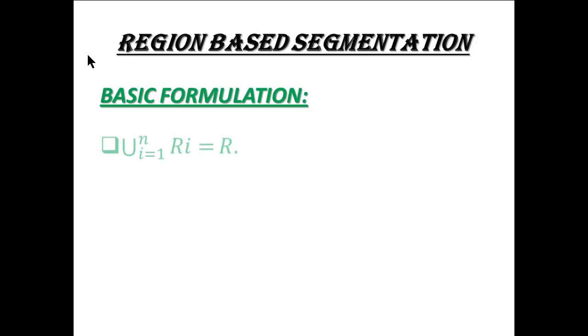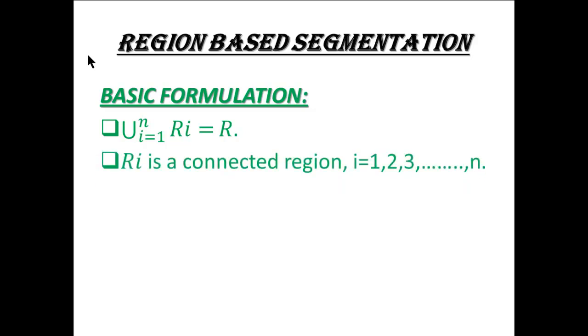Basic formulation, region growing methods. The union of Ri equals R. Ri is a connected region, for i equals 1, 2, 3 up to n.